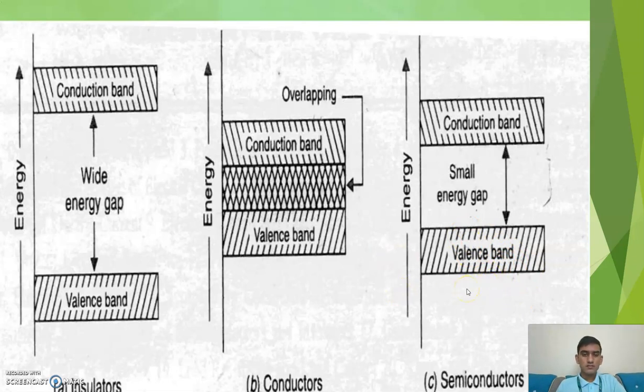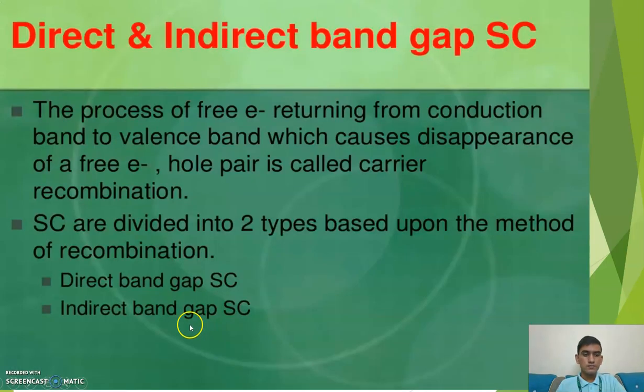Next we will see what are direct and indirect band gaps. The process of free electrons returning from the conduction band to the valence band, which causes disappearance of a free electron-hole pair, is called carrier recombination. These are divided into two types: one is direct band gap semiconductors and the second is indirect band gap semiconductors.